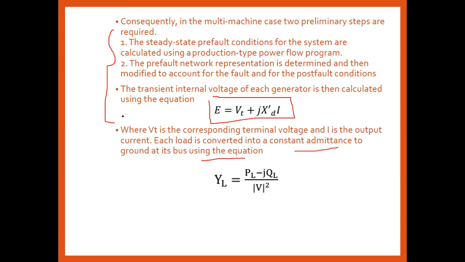So the analysis and calculation of transient stability of a multi-machine system is very difficult as compared to a two machine system or a single machine connected to an infinite bus. That's why more advanced methods are generally required to analyze the stability of a multi-machine system, that is, more than 3 to 4 machines connected to the system.